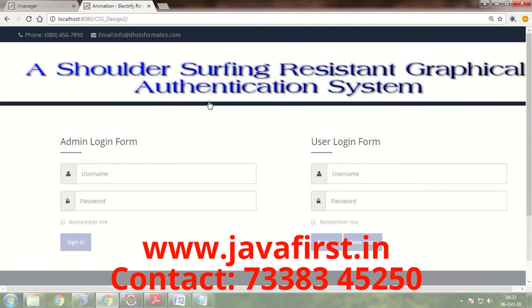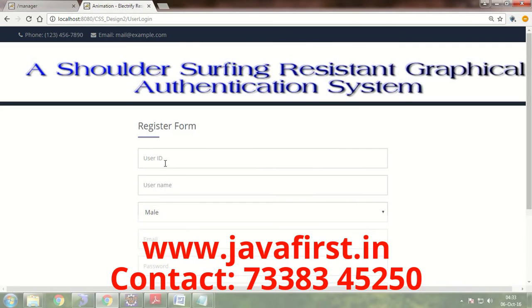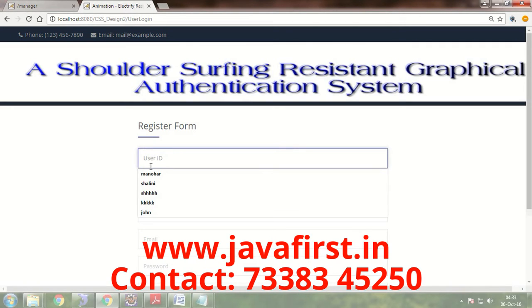This is our application, which is the first page, the login page. A new user has to sign up for an account. Let us create one user.